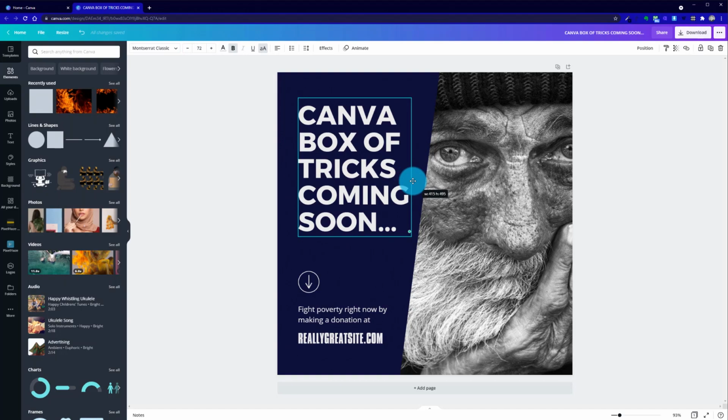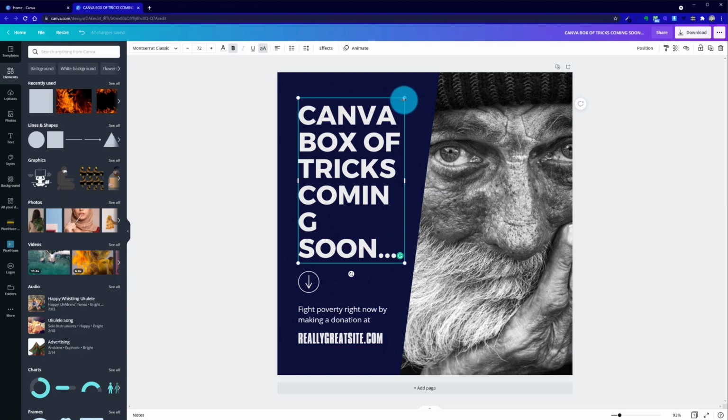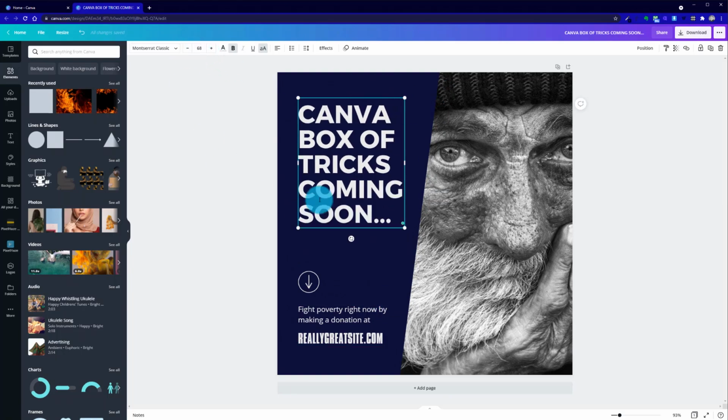The other option I've got is to extend the text block so it comes nearer that line, but I don't want to do that because I want to keep that nice spacing to the right. So I'm going to just nudge the font size down until that G comes in line, so we don't have the word split over multiple lines. Okay, so that's starting to work.